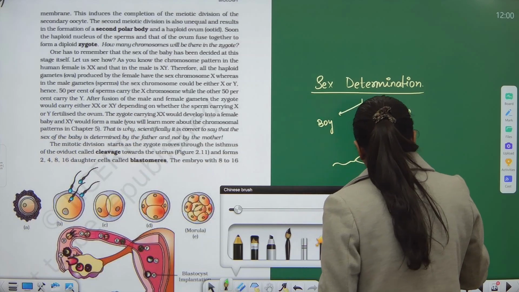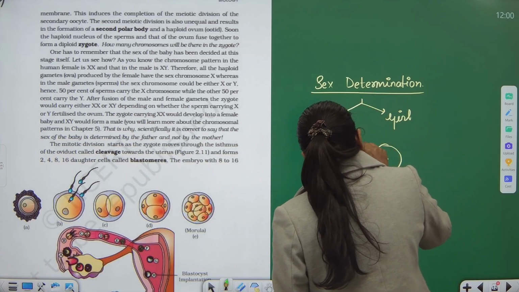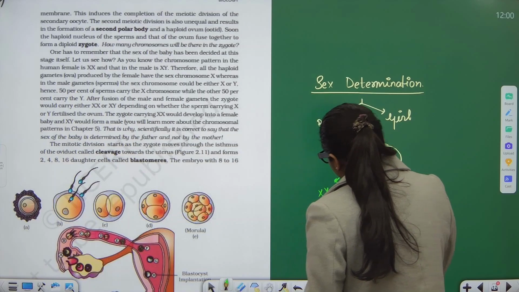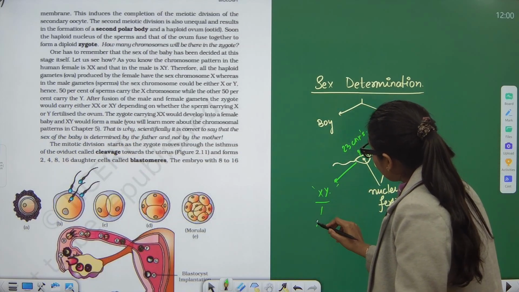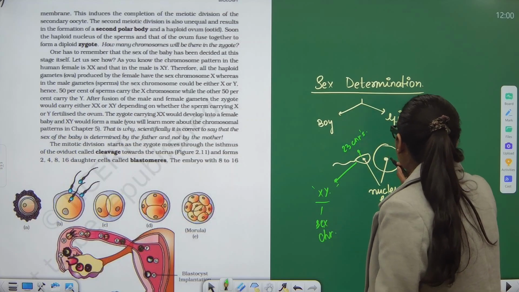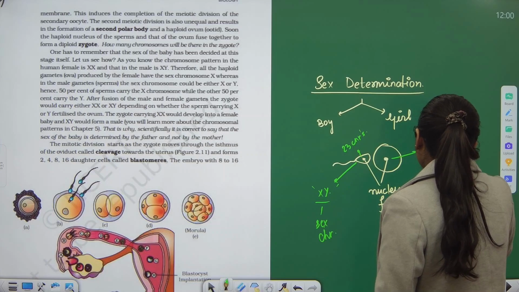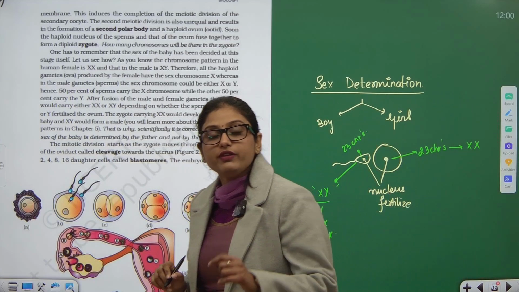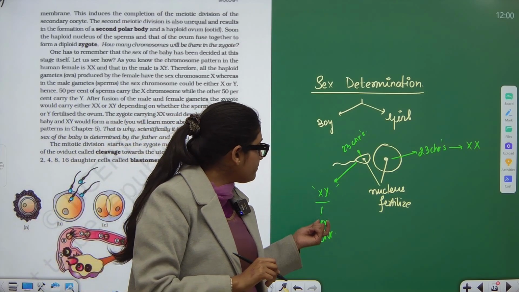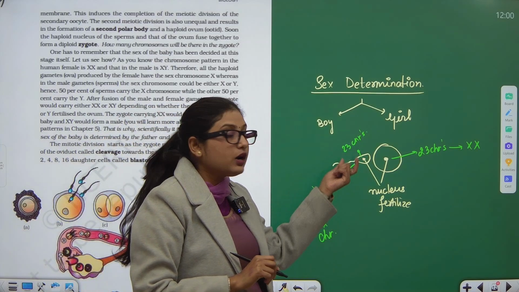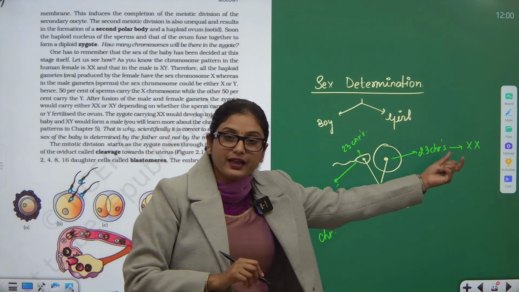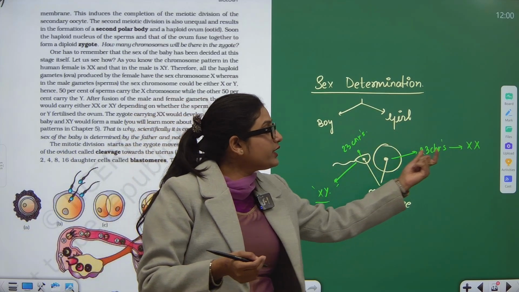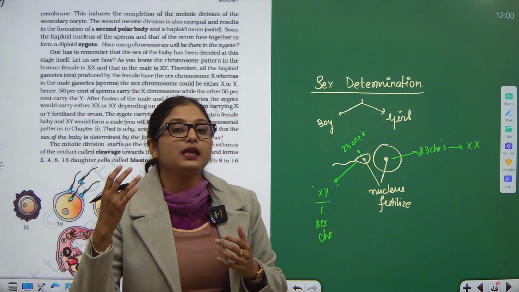For example, sperm is carrying 23 chromosomes, right? Out of which the last chromosome is X or Y, which is exactly known as the sex chromosome. Similarly, the ovum has 23 chromosomes where the last chromosome is X. Now we have to see that if from the male, the sperm's X fertilizes with the X of the female, then a baby girl is formed, whereas if Y fertilizes with the X of the female, then the baby boy is formed.